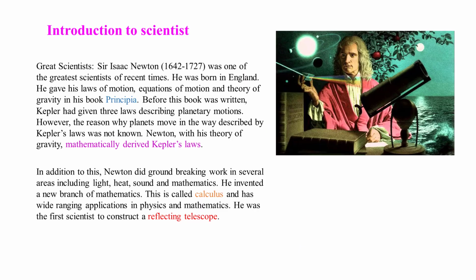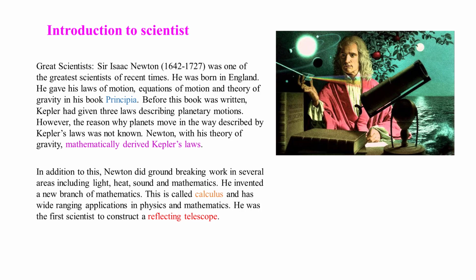Introduction to scientist. You should know about the great scientist Sir Isaac Newton, 1642 to 1727. He was one of the greatest scientists of recent times. He was born in England. He gave his laws of motion, equations of motion and theory of gravity in his book Principia.